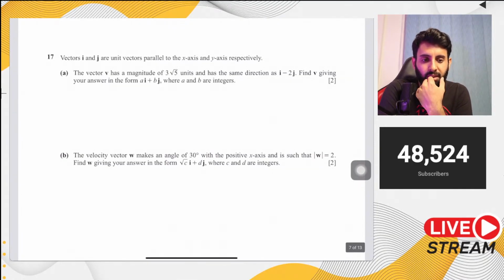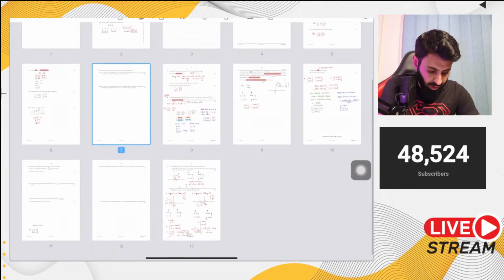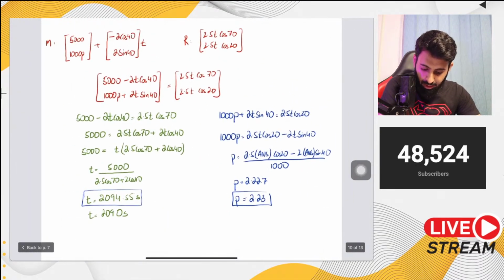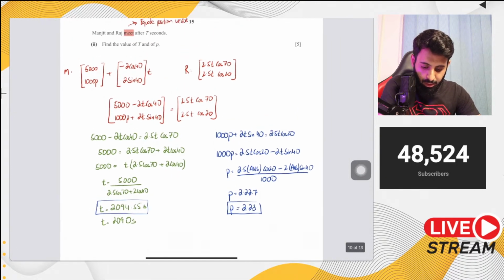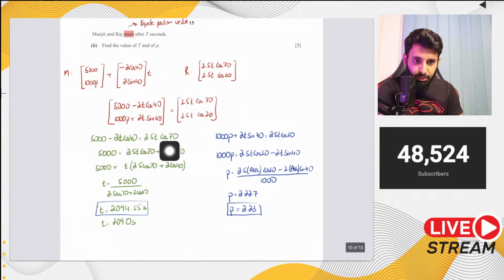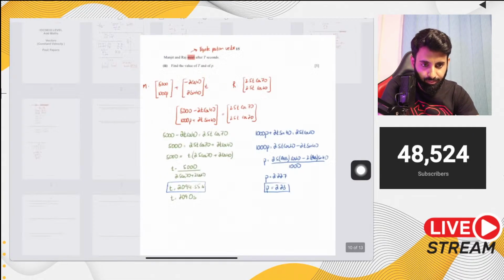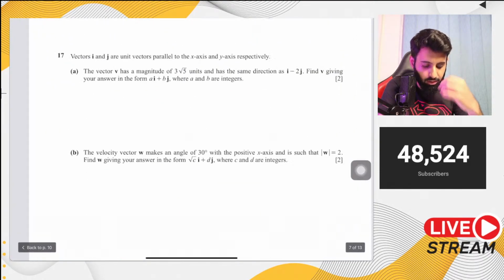In part 2 you had to take the position vector of both the particles, both the people, okay, Raj and Manjeet, and equate them. Theoretically, that's what you had to do, but the question became difficult because you had to first make T the subject, so this really boiled down to your algebraic manipulation skills. If you think about it, there is nothing new in part 2 because they're meeting, so we're equating the position vectors. Once you equate the position vectors, you first make T the subject before you evaluate it. Yeah, so here's the question. Go ahead and solve this.